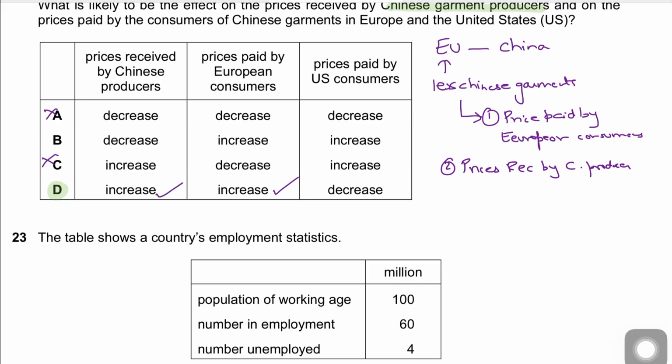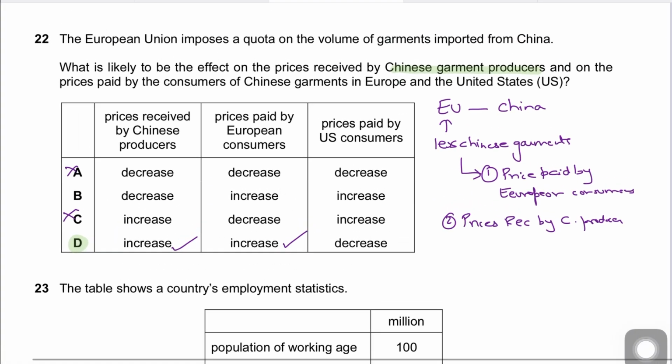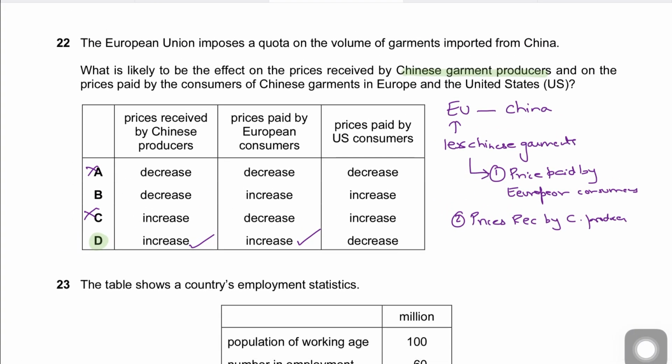So this would be the answer. Prices paid by US consumers would actually decrease. Now this was a bit hard to figure out, but I'll tell you the reason why. What do you mean by prices paid by US consumers? And you might think, what has the US to do here? Because it's actually between the EU and China. So what has the US to do?